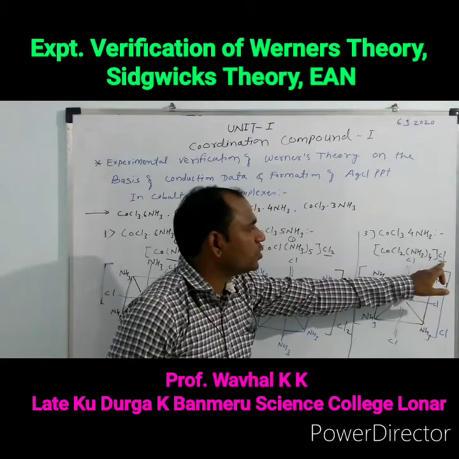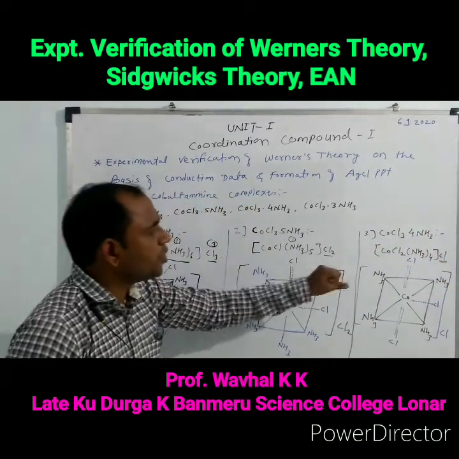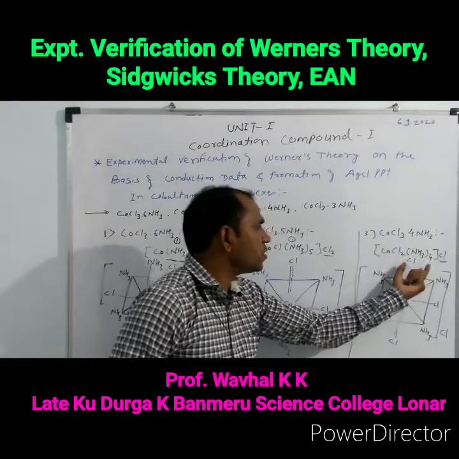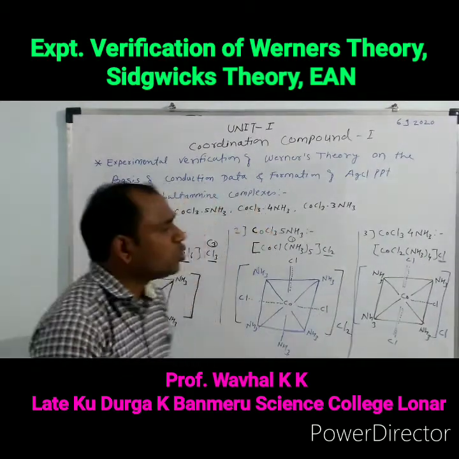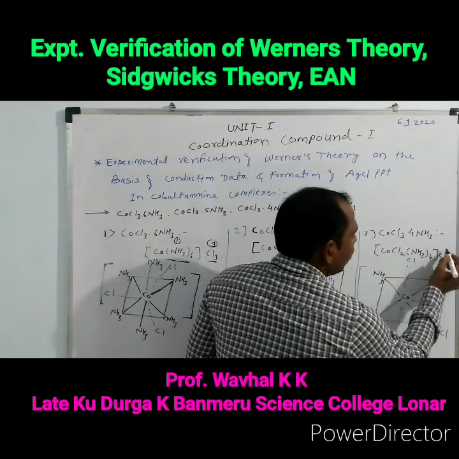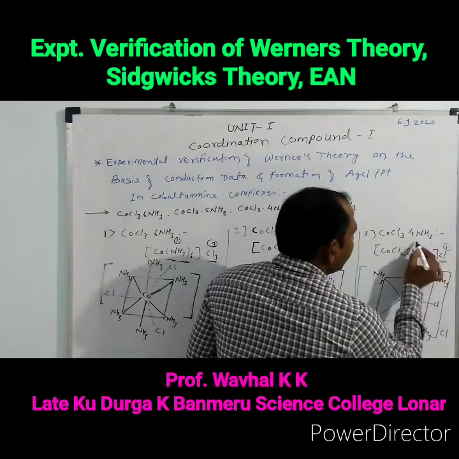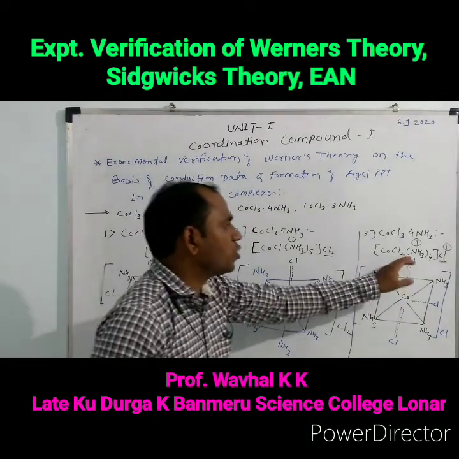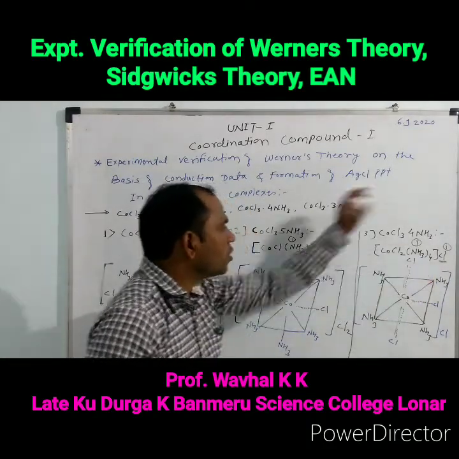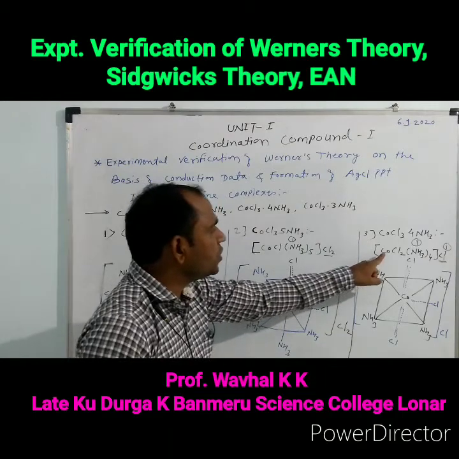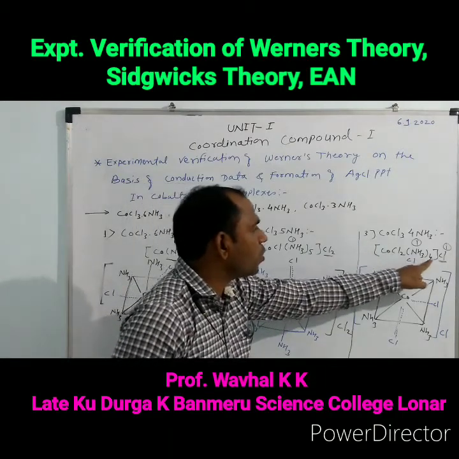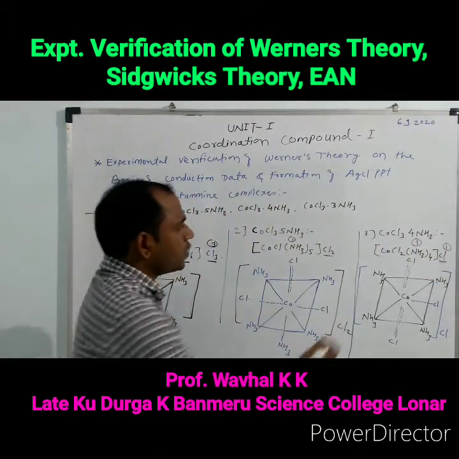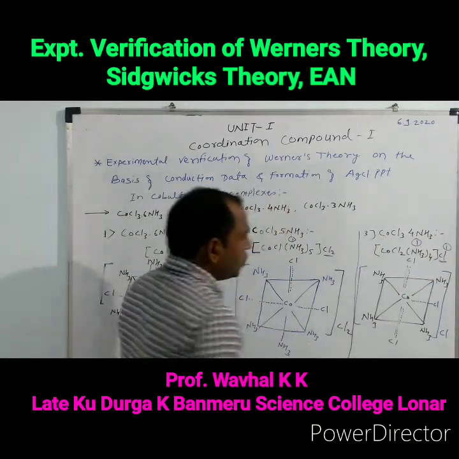Hence, only one chlorine is precipitated with the help of the AgNO3 solution, and this complex gives only two ions, one from the chlorine and one from the complex. It gives only two ions in a solution. The formula of the compound is [CoCl2(NH3)4]Cl, with one Cl outside the square bracket. The structure of the complex is shown here.